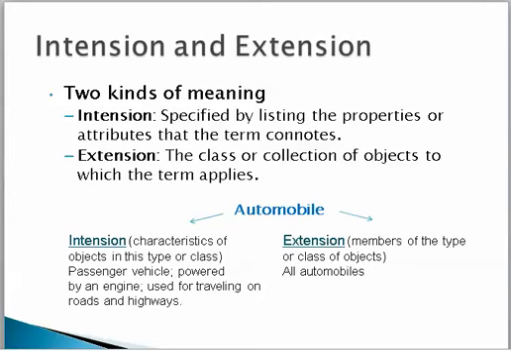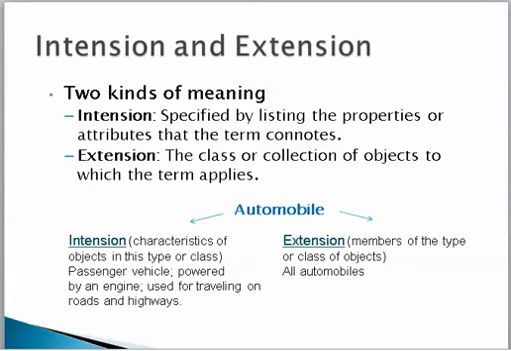So in the case of automobile, we take this as a term, automobile. The intention of the word automobile is the characteristics of the objects in this class or type of thing that's being talked about. So an automobile has the characteristics of being a passenger vehicle, powered by an engine, used for travel, etc.